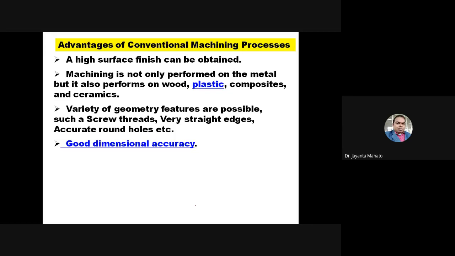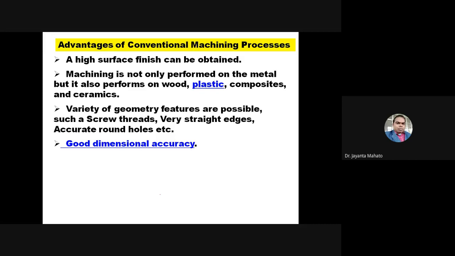But in non-traditional machining processes, materials other than metals, like plastics, ceramics and wood, cannot be machined.